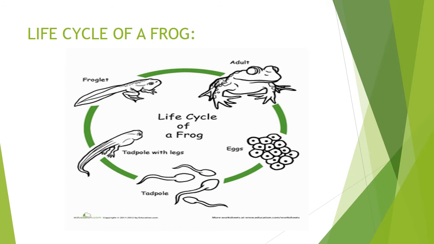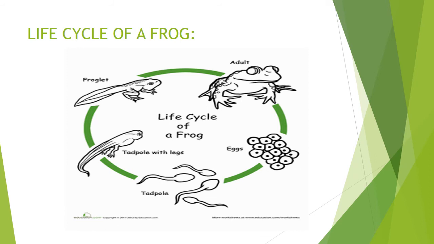Now life cycle of a frog. There are 5 stages in the life cycle of a frog. The first stage is the egg. The second stage is the tadpole. The third stage is the tadpole with legs. The fourth stage is the froglet. And the fifth stage is the adult.